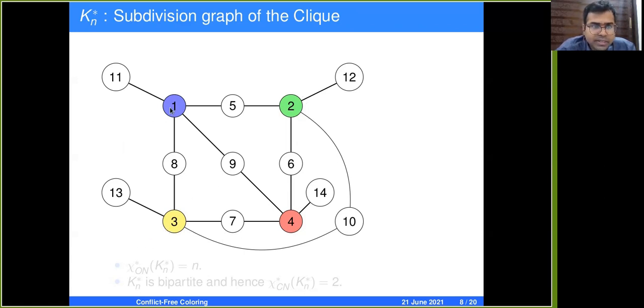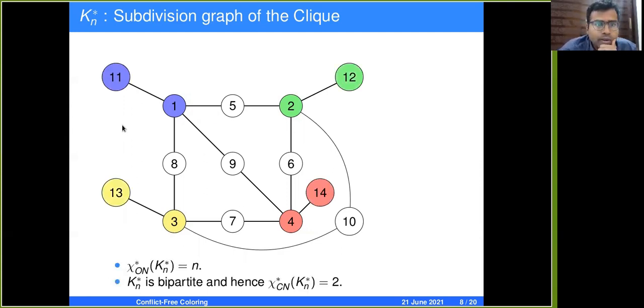We now try to extend this coloring to the vertices such that every vertex has a uniquely colored neighbor. So all the pendant vertices are now colored. The pendant vertices will have their neighbor as a uniquely colored neighbor, and the original vertices have their pendant vertices as the uniquely colored neighbor, and the subdivided vertices have both their neighbors as uniquely colored neighbors.